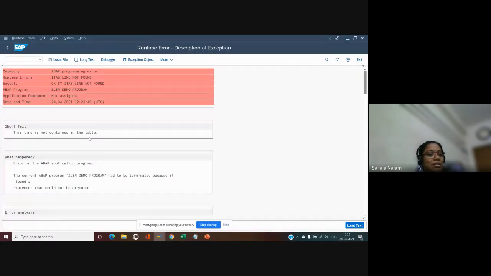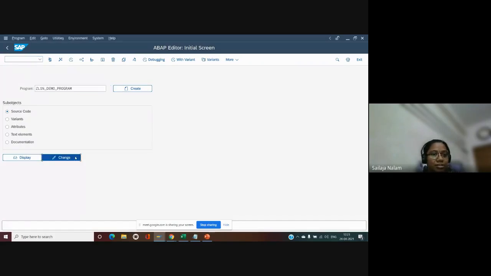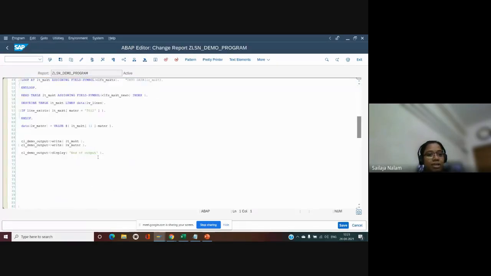So the line is not contained in the table. To avoid these short dumps, the VALUE keyword has one more addition. Either we can make use of TRY and catch the exception, or we have another keyword, OPTIONAL. This will check if there is an entry. If yes, fine. Otherwise, it will avoid the short dump. This LV_MATNR will be blank, however, because there is no value.